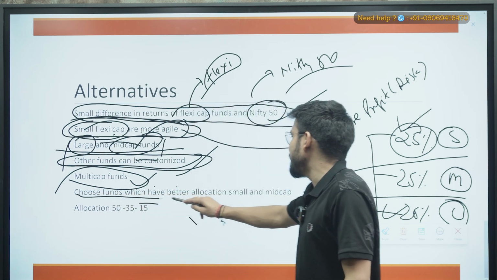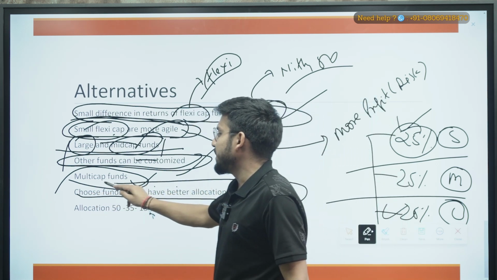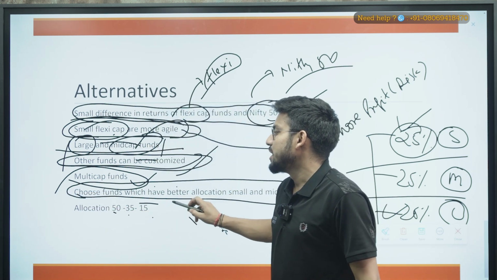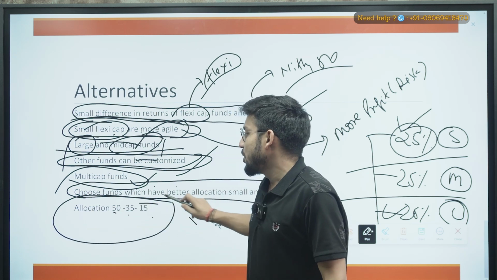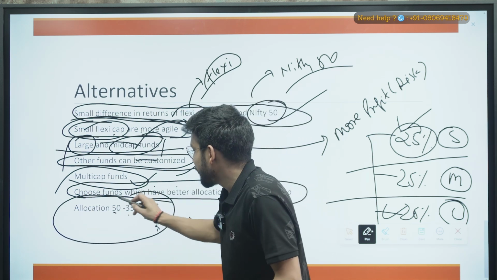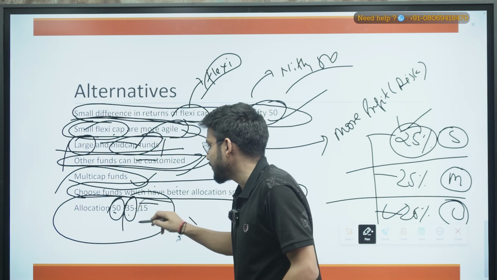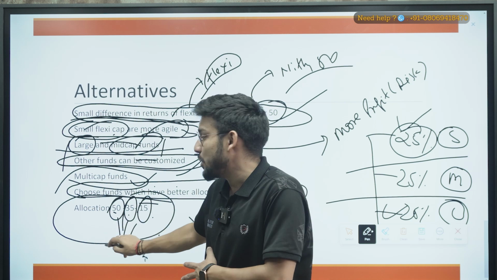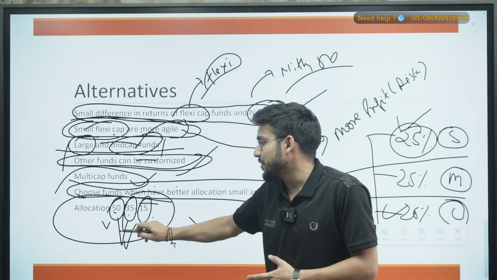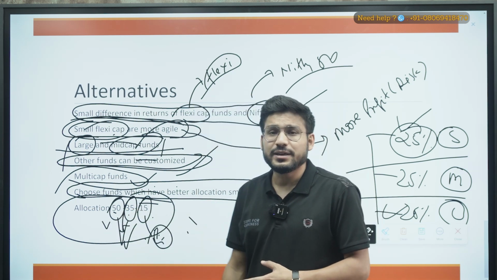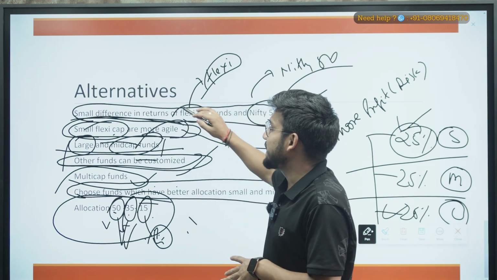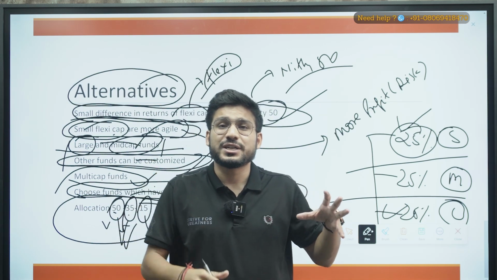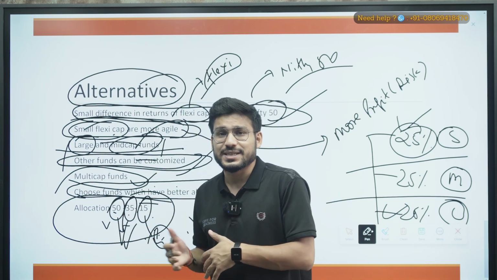Now choose funds which have better allocations in small and mid cap. So you can choose the small and mid caps also. You can choose the mutual funds which have a good allocation such as 50 large, 35 mid and 15 small, okay? So you can go with this type of allocation also, 50 large, 35 mid and 15 small, right? So these are all the alternatives that you can use that can give you diversification and good returns in comparison to FlexiCap, right?